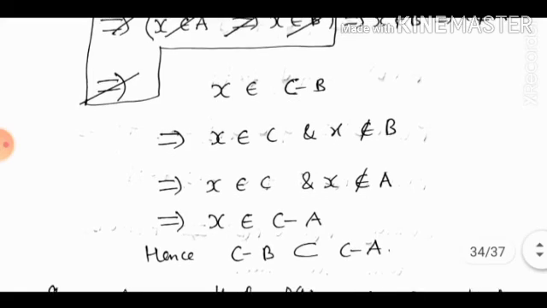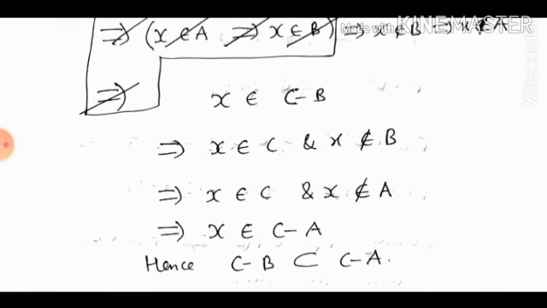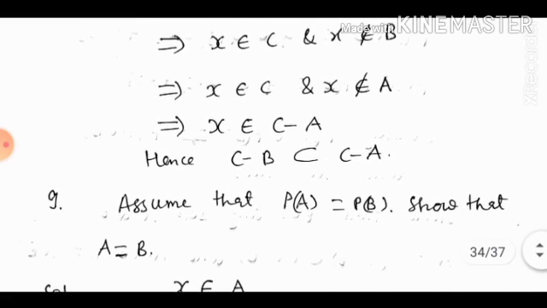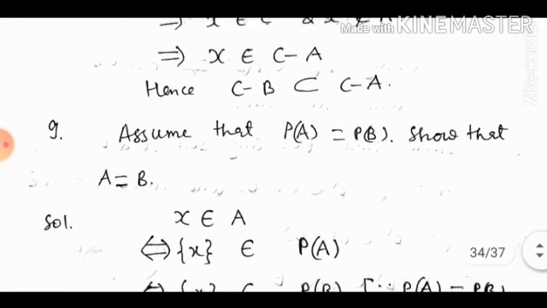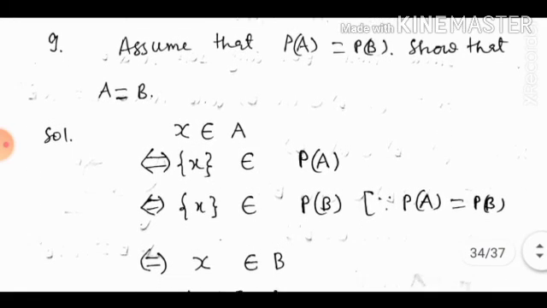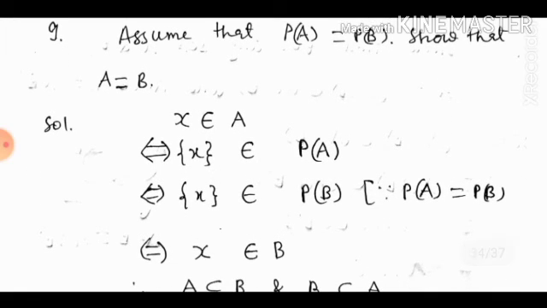This implies that X belongs to C minus A. Thus, X belongs to C minus B implies X belongs to C minus A. Hence, C minus B is a subset of C minus A. Now the next question: assume that P(A) is equal to P(B), so that A is equal to B. We have to show A is a subset of B and B is a subset of A.